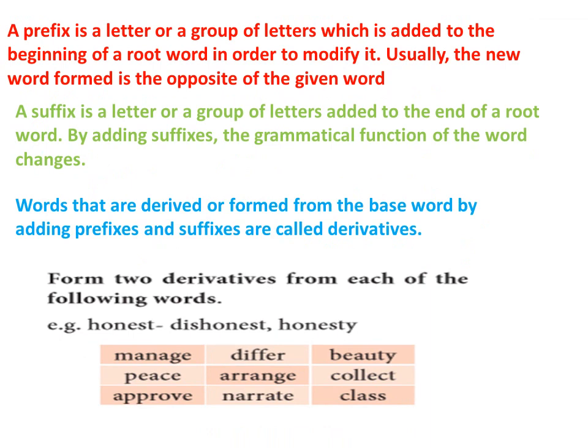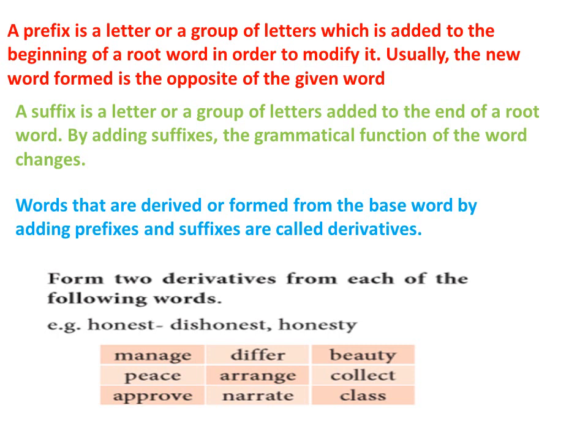My dear students, though all of us know, here is some explanation or definition for what a prefix is, what a suffix is, and what a derivative is. All right? Just to give you the difference, the derivative is different from prefix and suffix.